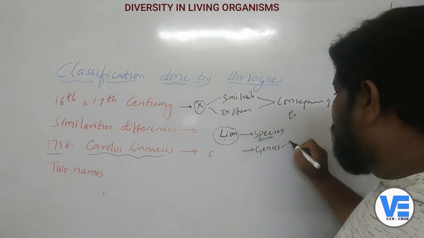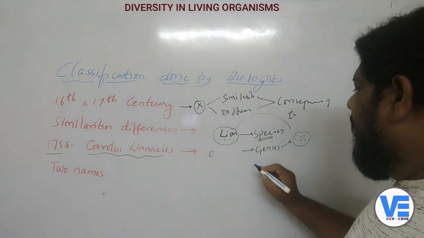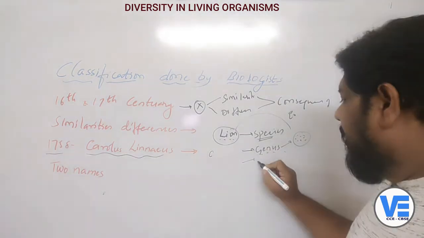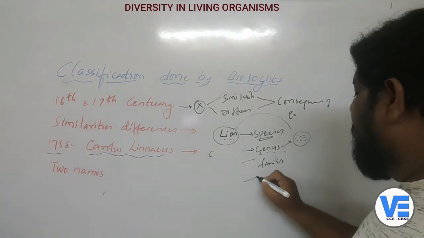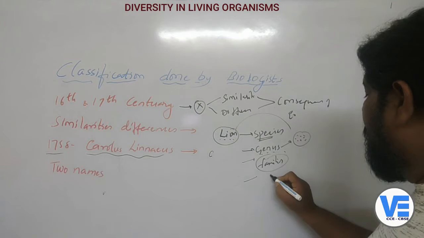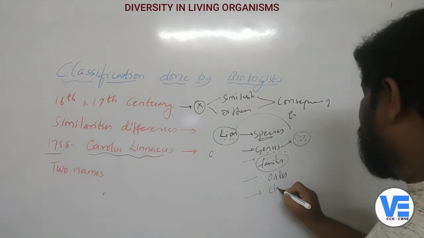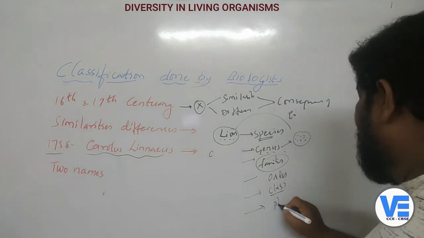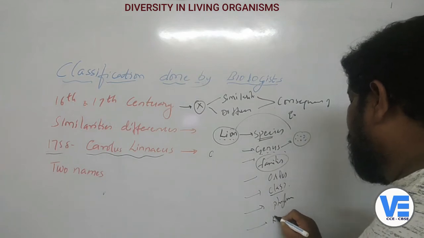That means this genus is a group of some other organisms apart from lions, and again he grouped some of these genera in the family, okay, and then he kept some of these families in the order. He kept these orders in the class, and he kept some of these classes in the phylum, and then he kept some of these phyla in the kingdoms.